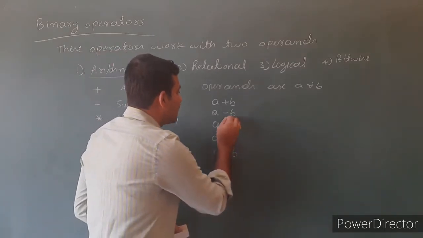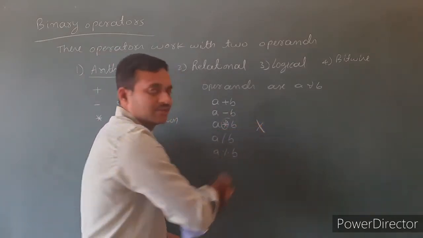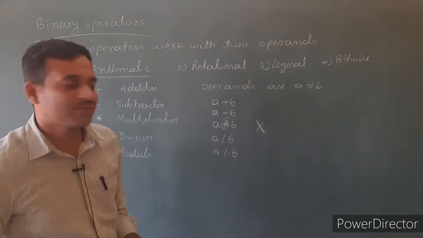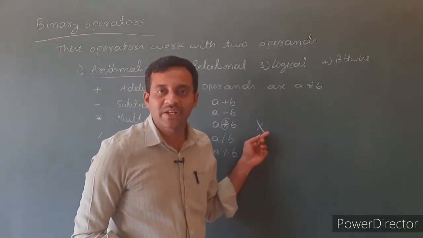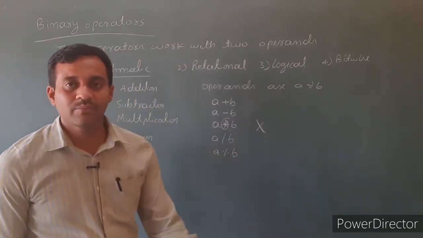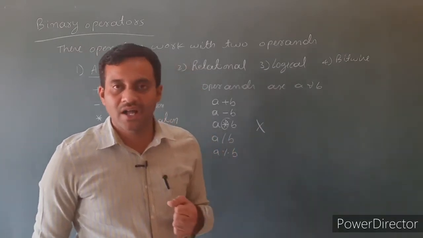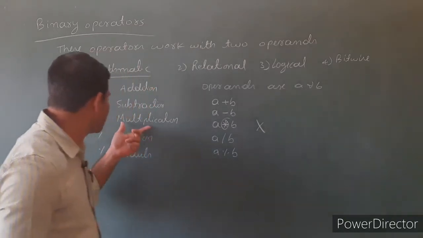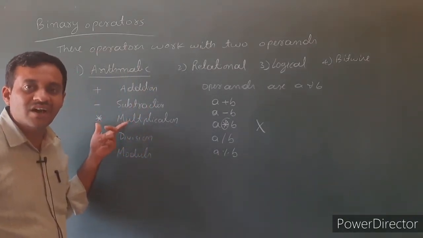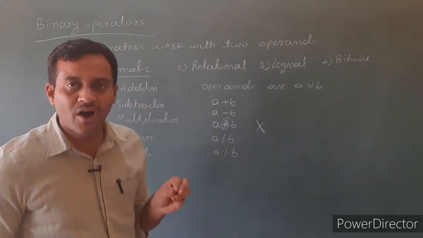Why do we use a star instead of X? In normal mathematics we use X as a multiplicative operator, but on a keyboard X is an alphabet. Hence for the multiplication operation we use the star as a multiplicative operator.